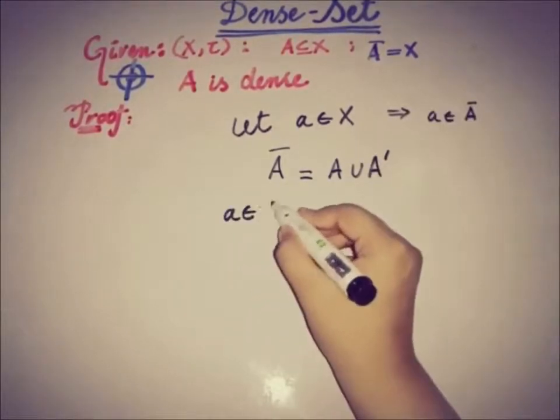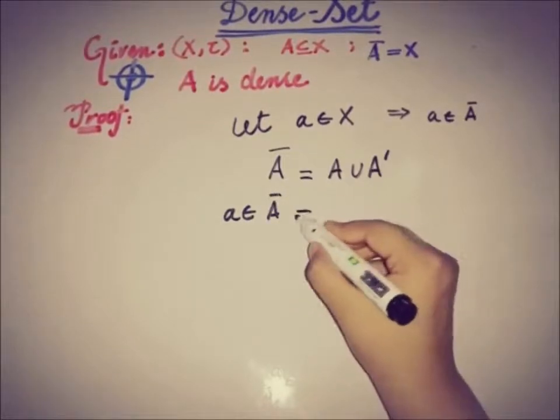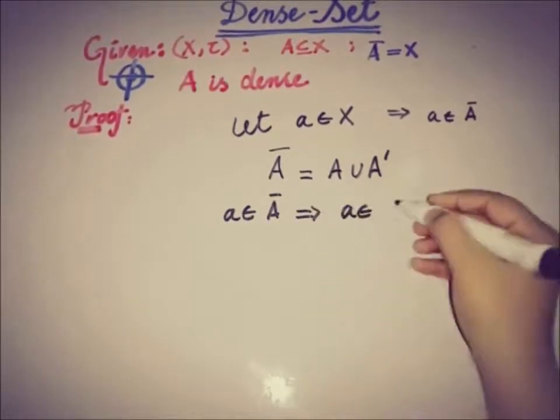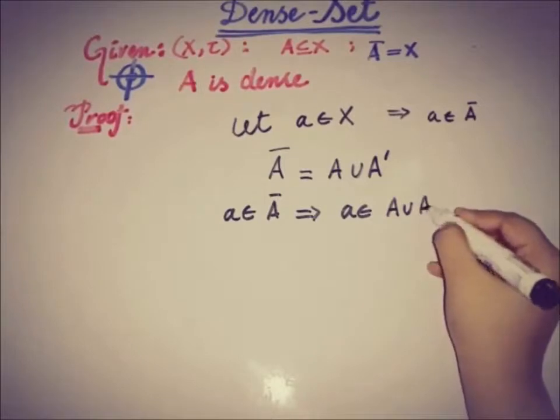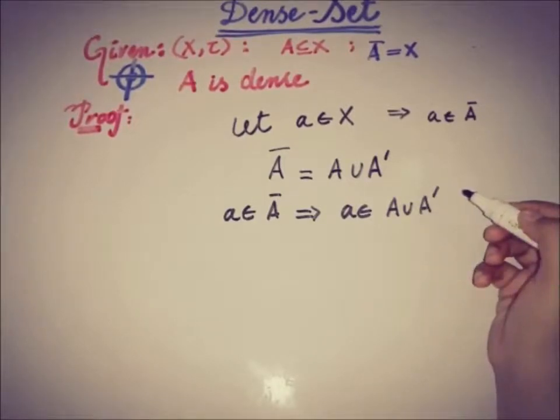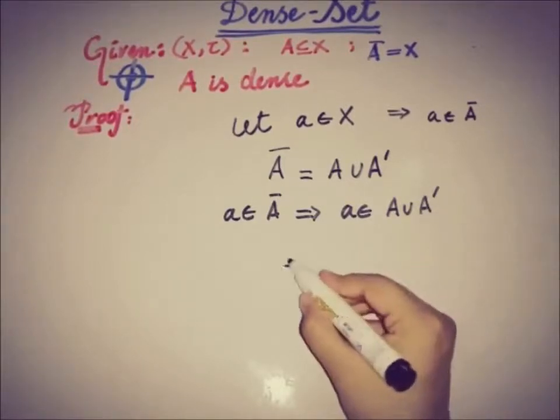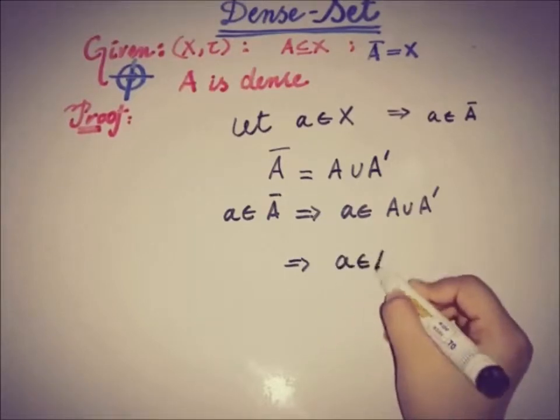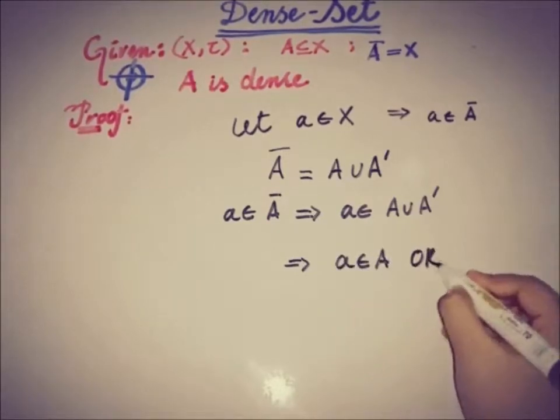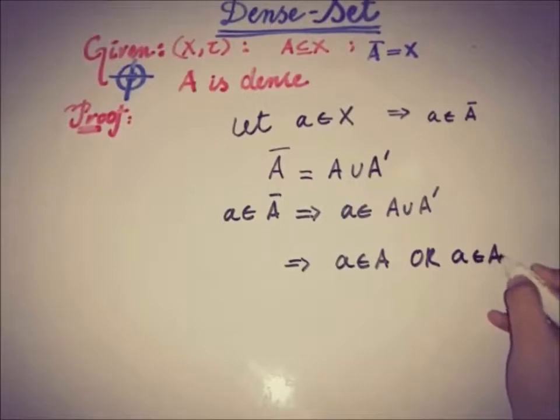So a belongs to A closure, and this implies that a belongs to A union the A derived set. And this implies that a is a part of the set A, or a is a part of the set A prime.